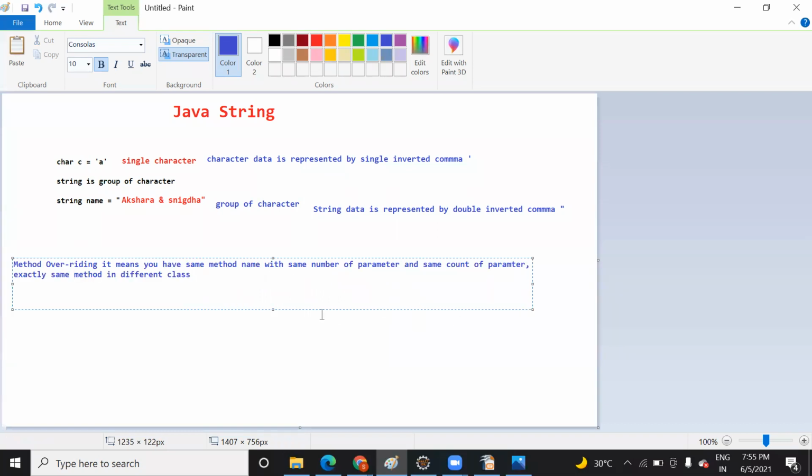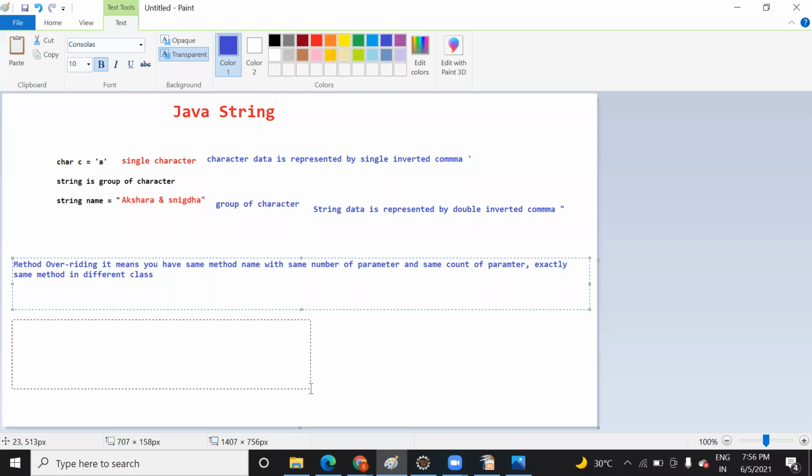Okay, so method overriding means that if you have the same method name with the same number of parameters, same count of parameters, or in short, exactly the same method in a different class, that is method overriding. So these two concepts, overloading and overriding, are there inside your polymorphism. This thing is missing in the C language. In C++ it is available, and Java provides you more opportunity, where you can use the same method name. So this is the advantage of polymorphism.